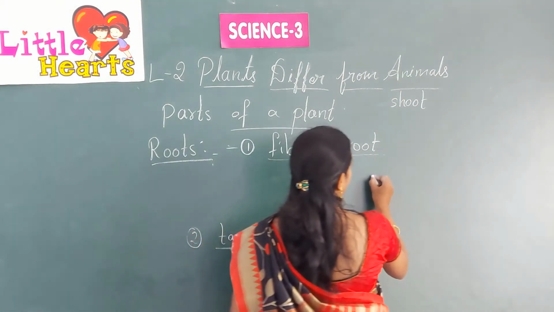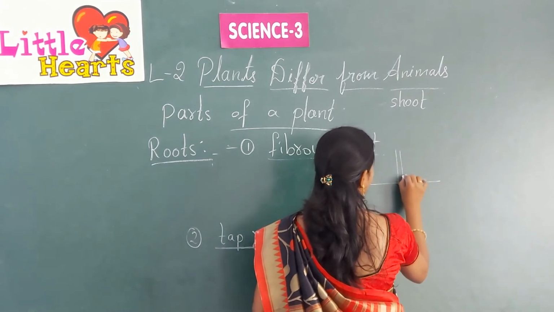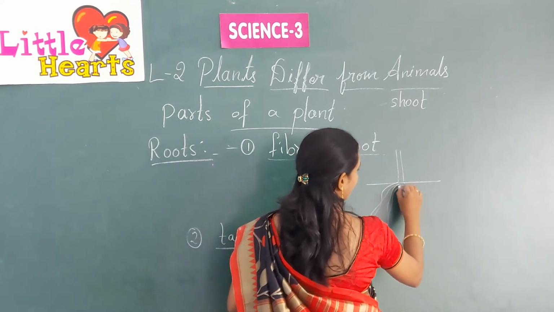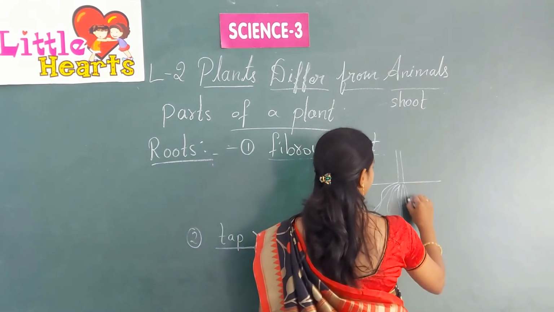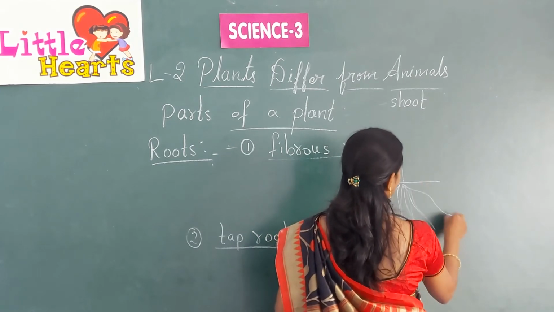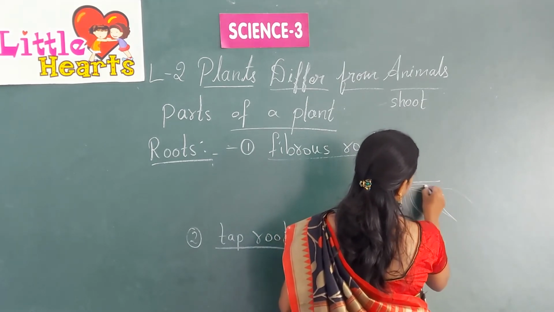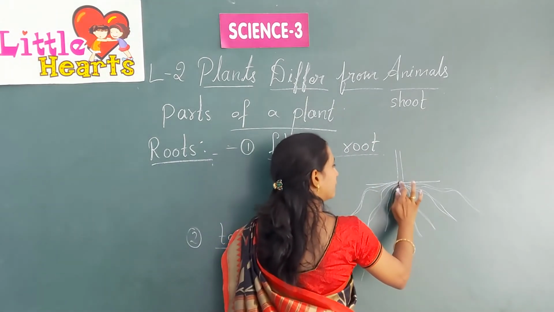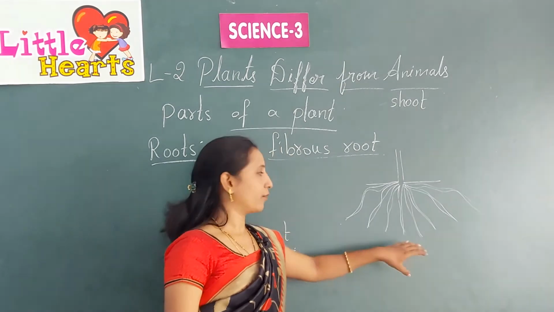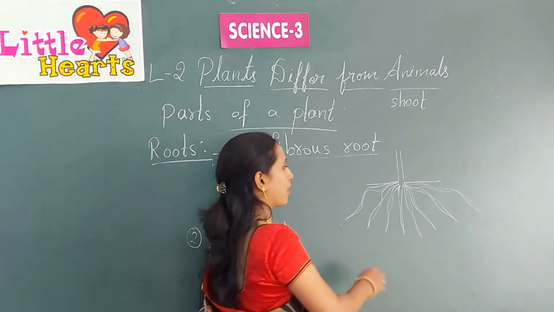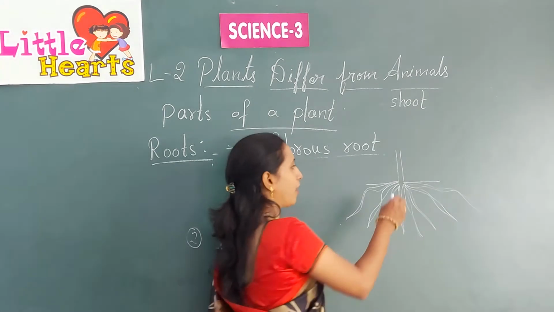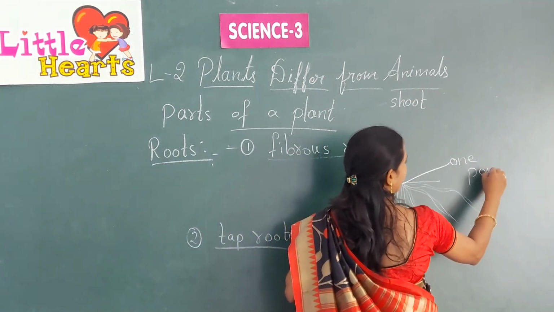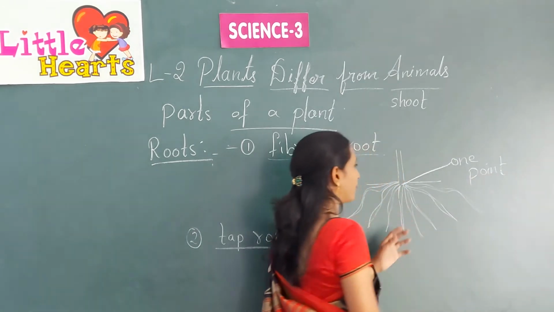So if this is a stem, this is one kind of root, called fibrous root, in which all the roots start at one point.